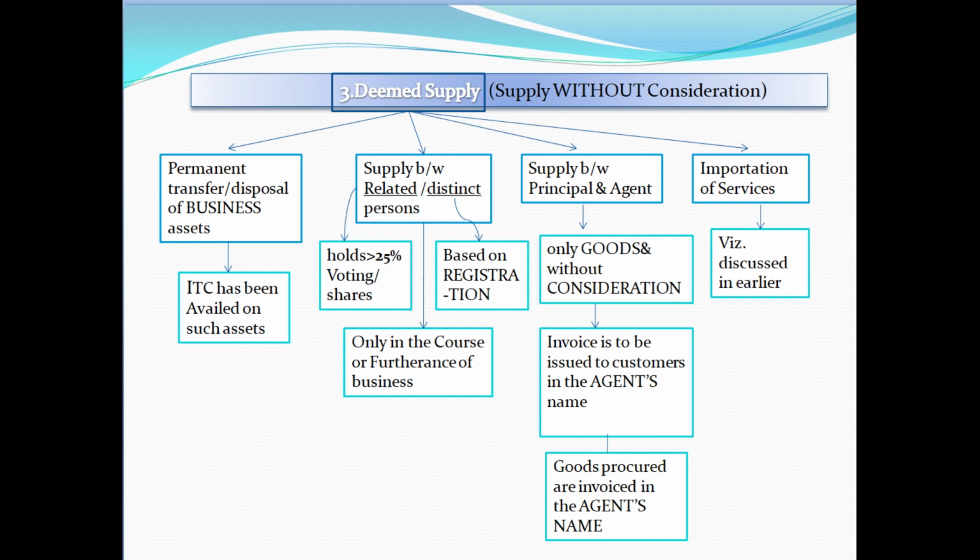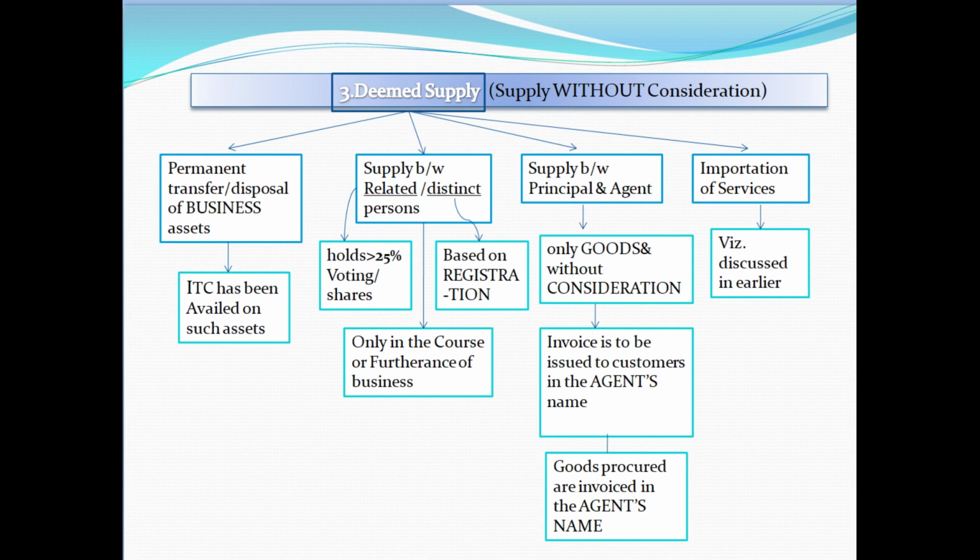The next, third topic is supply without consideration, which is deemed supply. It is divided into four categories. The first one is permanent transfer or disposal of business assets where input tax credit has been availed on such assets; only then is it classified as a deemed supply. Otherwise, it is not a deemed supply.